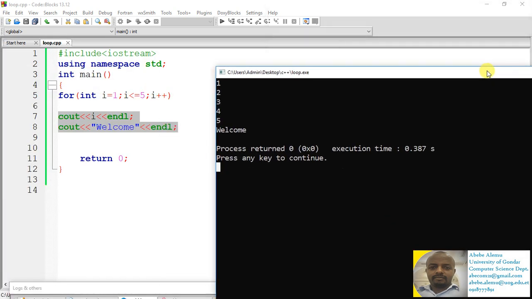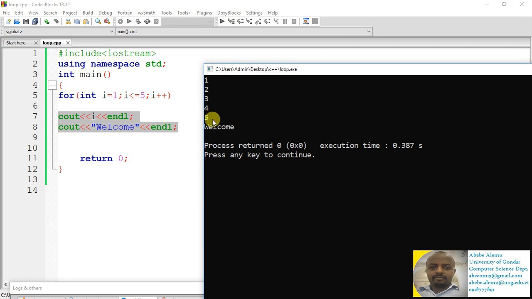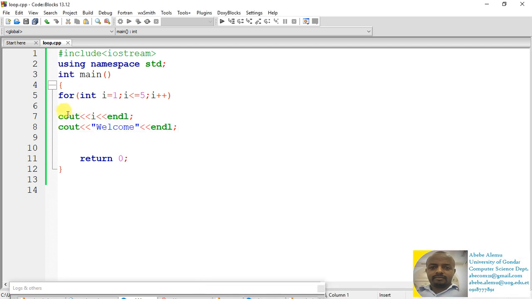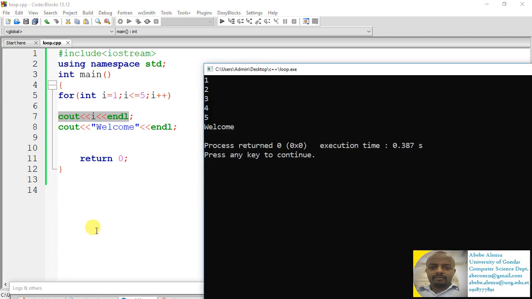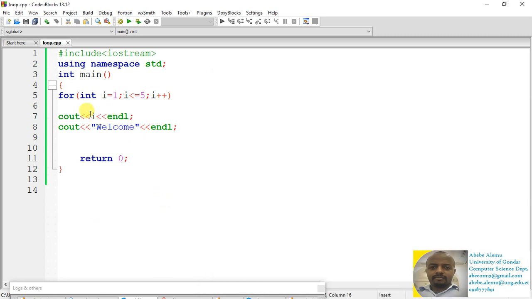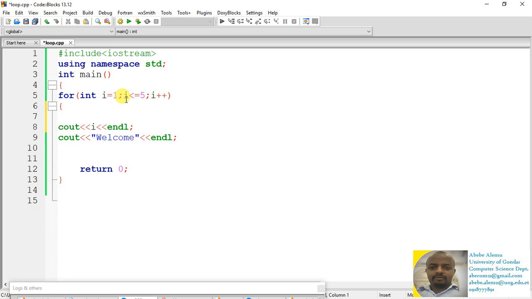Do you see? You will get 1 up to 5 and then finally you will get 1 welcome, because if you don't add a bracket, the for loop will execute only the first statement. When this for loop result is false, it will go to the second statement. So if you have more than one statement inside the for loop, you have to make sure that you put it in a bracket. In this case, the bracket is mandatory if you have more than one statement in the for loop.